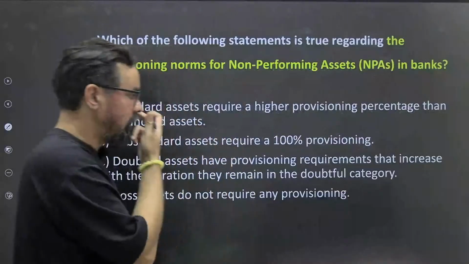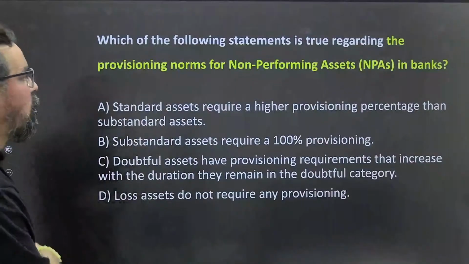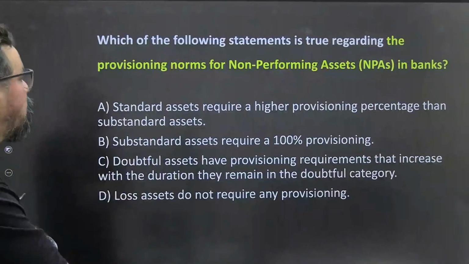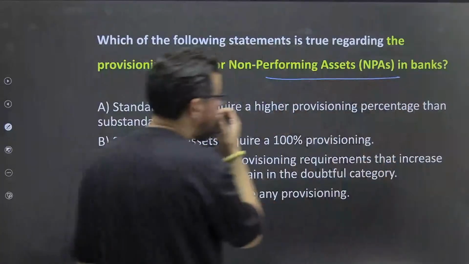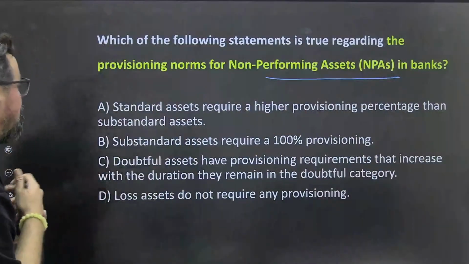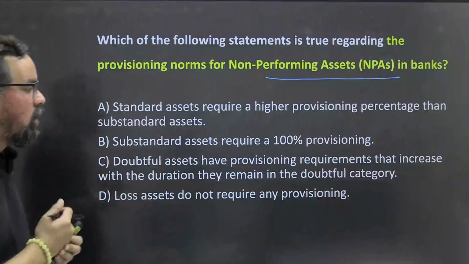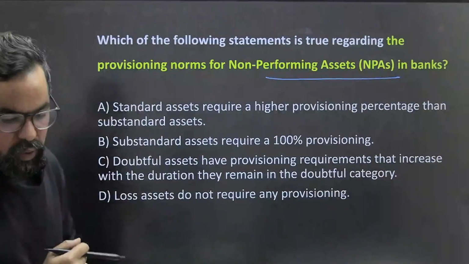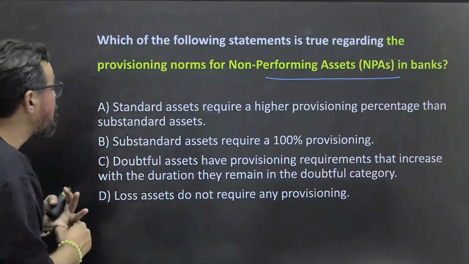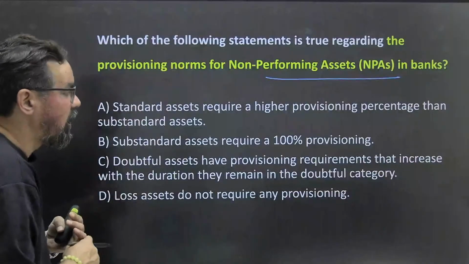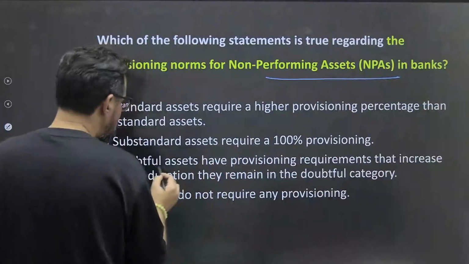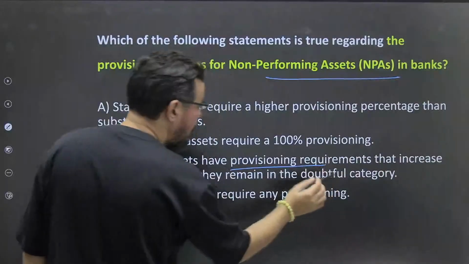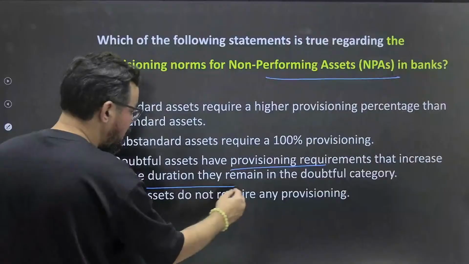Let's go to the next one, guys. Which of the following statements are true regarding the provisioning norms for non-performing assets? Okay, provisioning norms, we have discussed this so many times. I hope everybody will be able to answer this one. Standard asset requires a higher provisioning, no. Substandard requires, no. Doubtful assets have a provisioning requirement that increases with the duration.